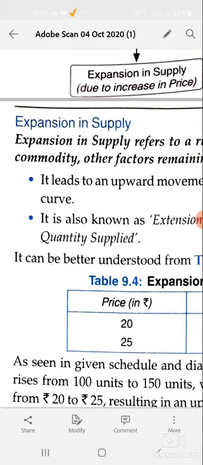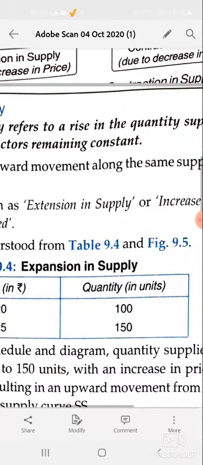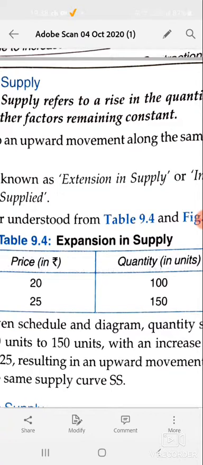Now, expansion of supply. If you see the table, the initial price was 20 and the quantity supplied was 100. The price increased to 25 and the quantity supplied also increased. This is called the extension or expansion. Simply, if there is an upward movement, it is expansion.